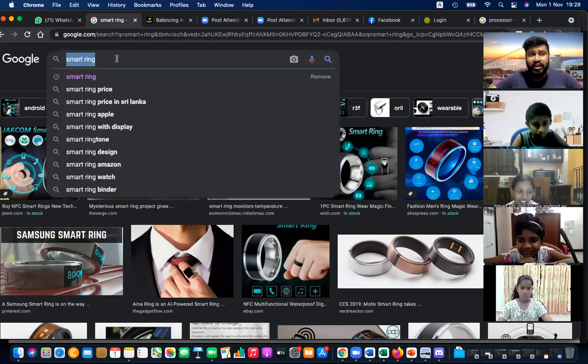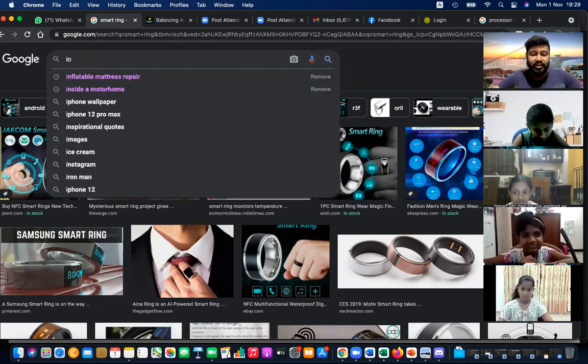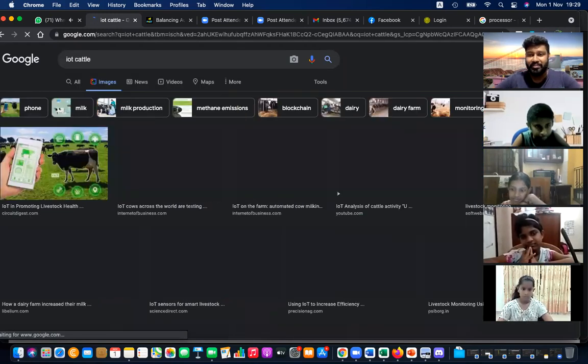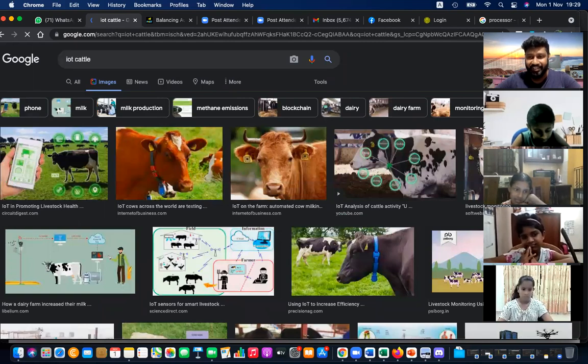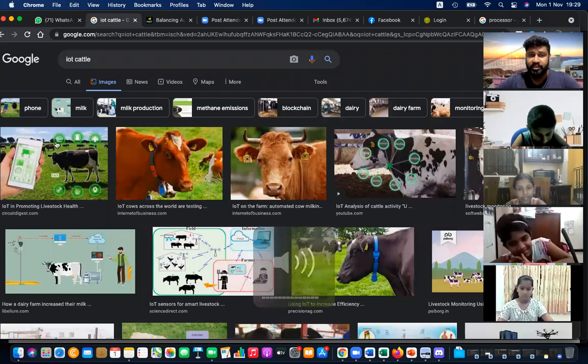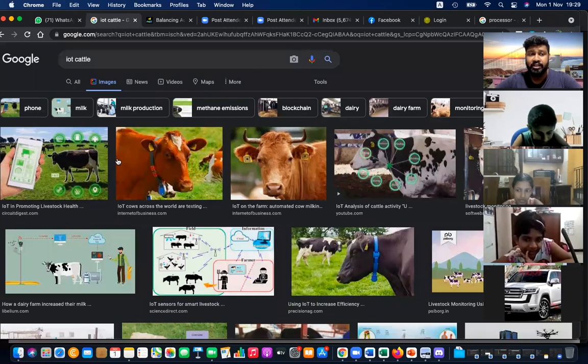And computers are not just connected to human beings, they are connected to animals. So this is IoT cattle. By IoT cattle, I mean a cattle, a cow, connected to the internet. Animals are now connected to the internet. Why? What's the reason for connecting animals? We can monitor their health and their status, how many kilometers they work, the milk level, whether they are sick or not.